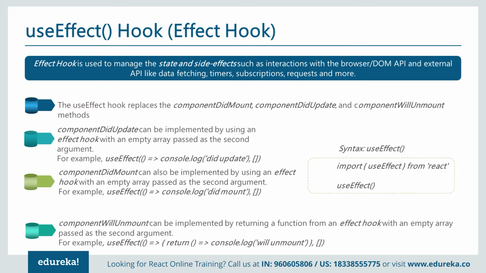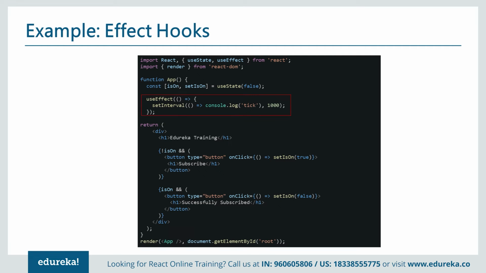So how exactly does it look? We'll talk about that. It's like a useEffect. Here you first of all have to import it, and then we say setInterval console.log tick. So after a certain interval of time, it keeps on consoling that. Here we have one thing: if it's not on, then this button will be visible. If it's on, then the other button will be visible. So we can set the value of on and off using this.